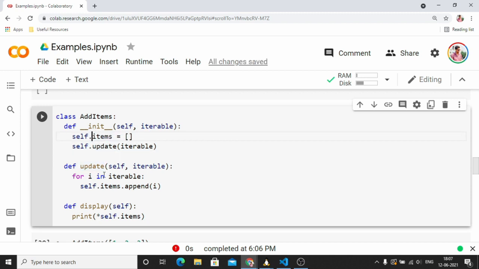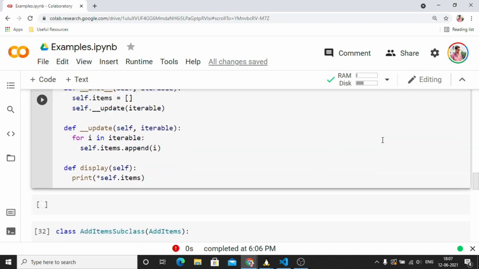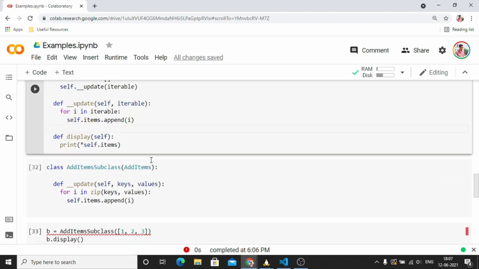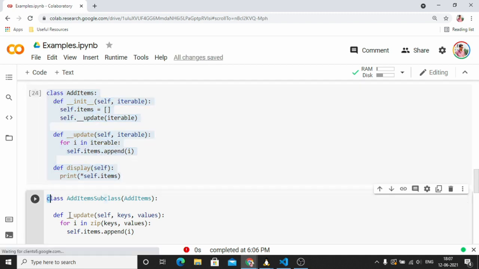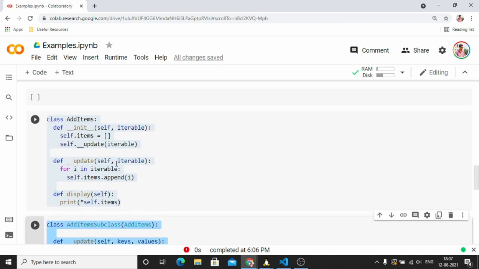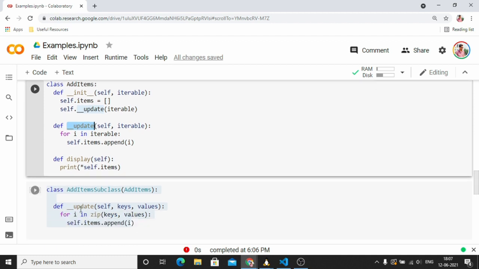Let me just change the function name, and I am going to change the names here. Now see, this is the same program. Let me take it here so that we can compare. Let me change the size. See, now we have the same class and the same subclass, but instead of having update, we have double underscore update, and in both of the classes we have double underscore update.